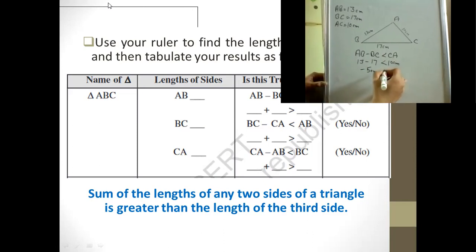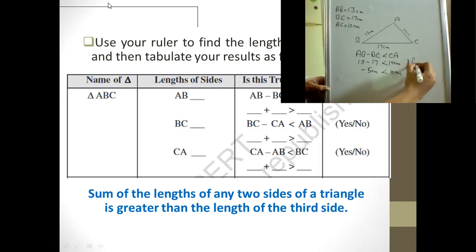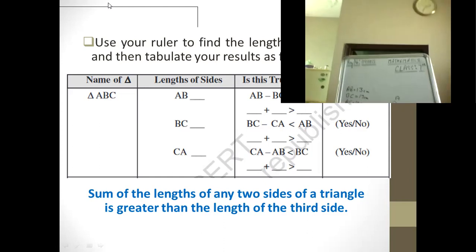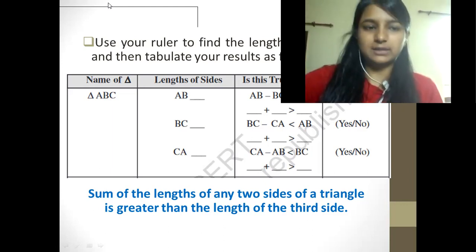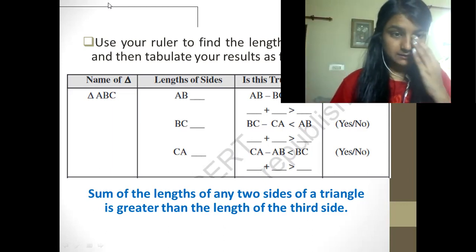Okay. So we can say that this condition is not satisfied. So we would be ticking on the no option. Okay. So this is how you have to solve in the tabular form. I have given you an idea for one question. Now I hope you can easily do it for others as well.